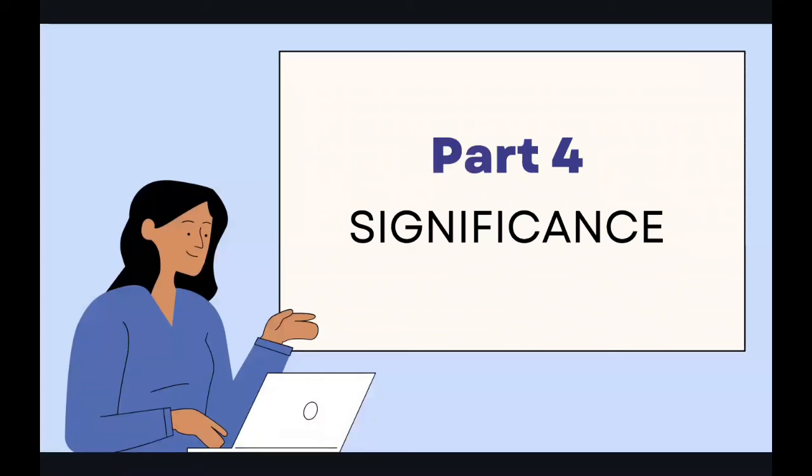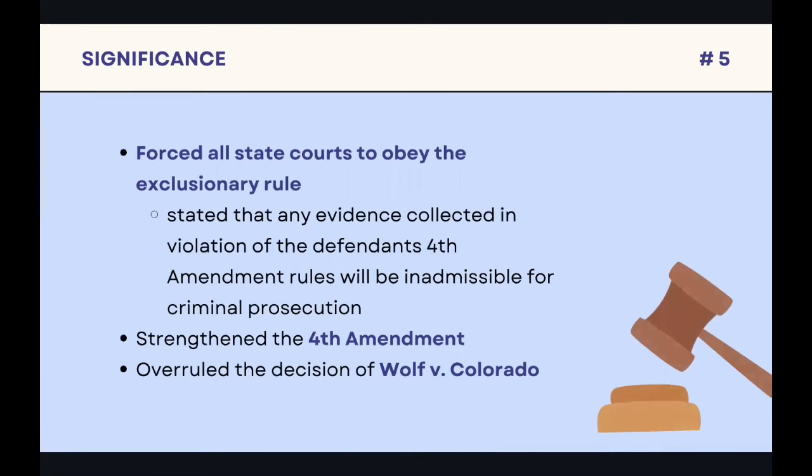Finally, the significance of this case. This case overruled the decision of Wolf v. Colorado, which decided that state courts could use illegally obtained evidence in court. Now, after this case, state courts had to obey the exclusionary rule, which again prohibits the state and federal government